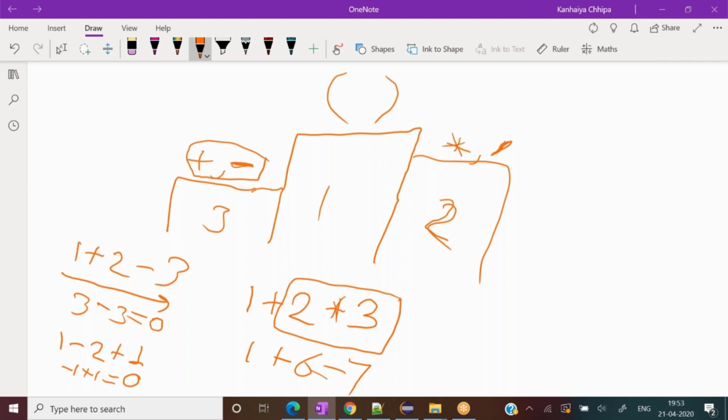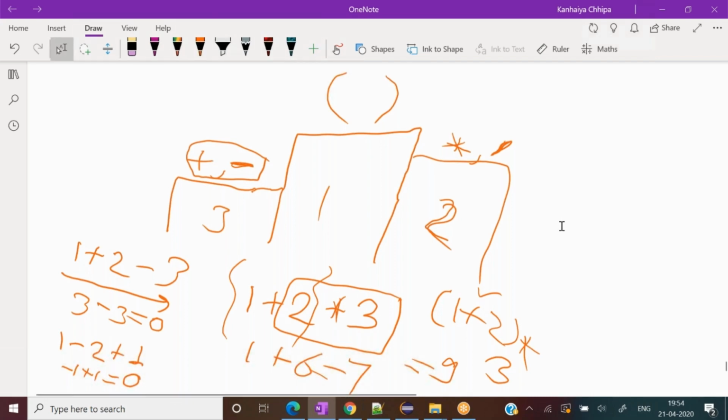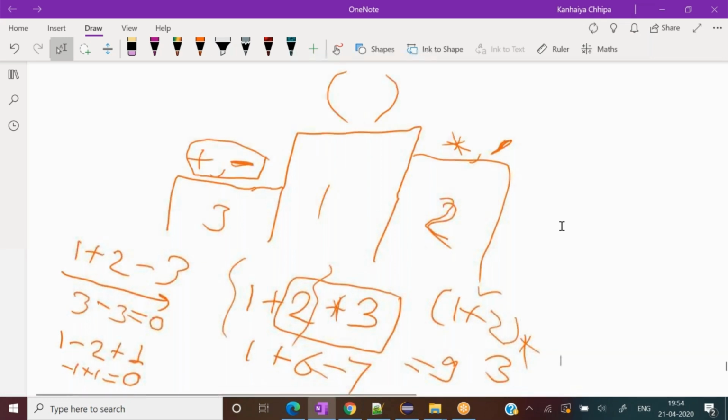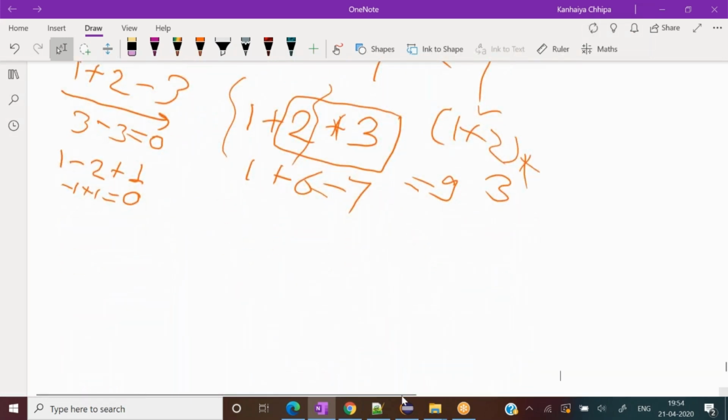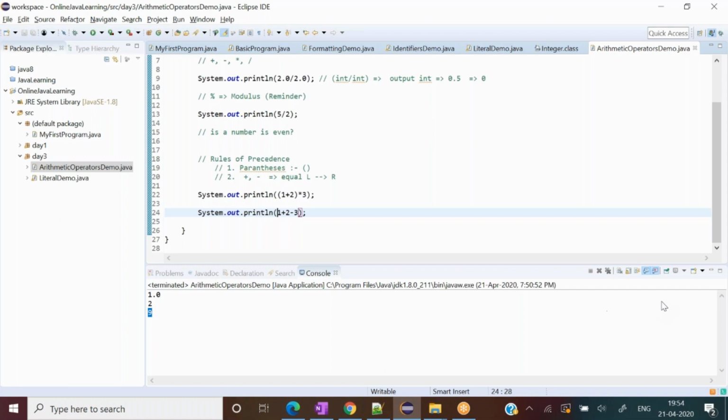Or even if I want to make this person the winner, then what I can do is apply parenthesis with it. So parenthesis 1 plus 2, then multiply by 3. In that way it would win, and now the answer will come 9. Did you get the point? Yes. So that is the rule of precedence. One must know. Many times we come across such things. All right. Okay, fine.